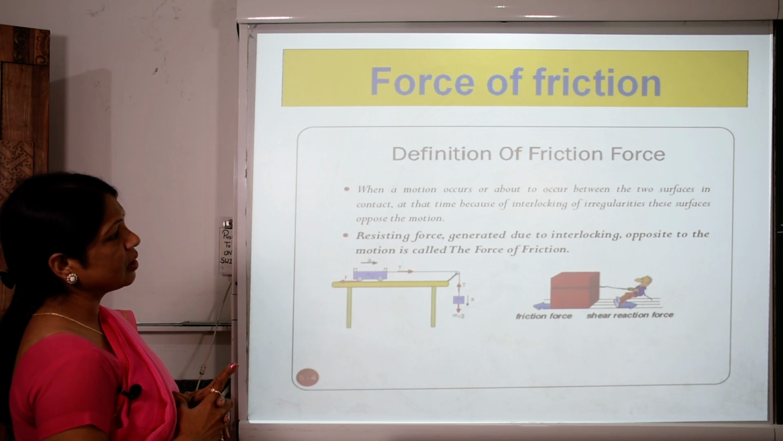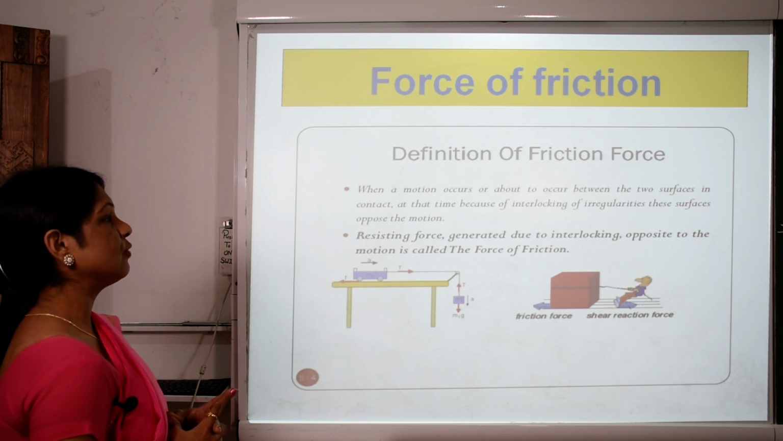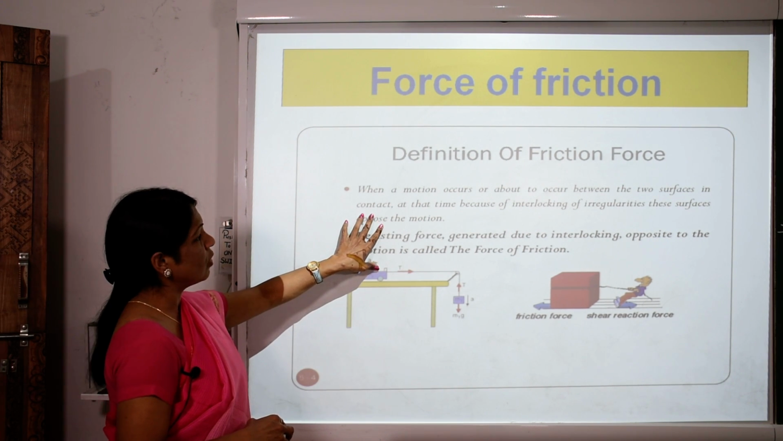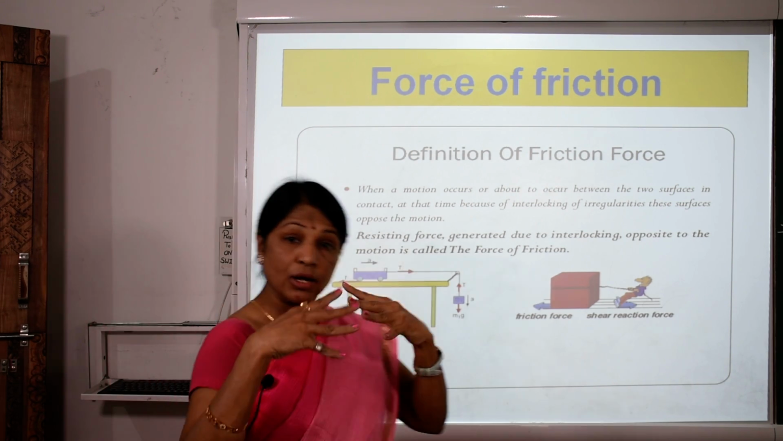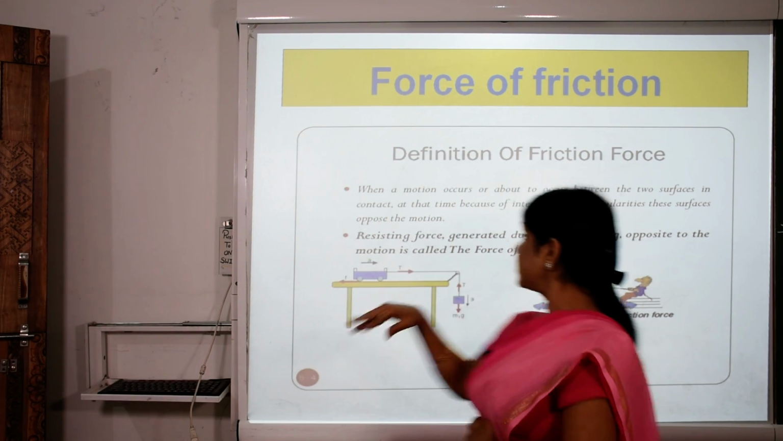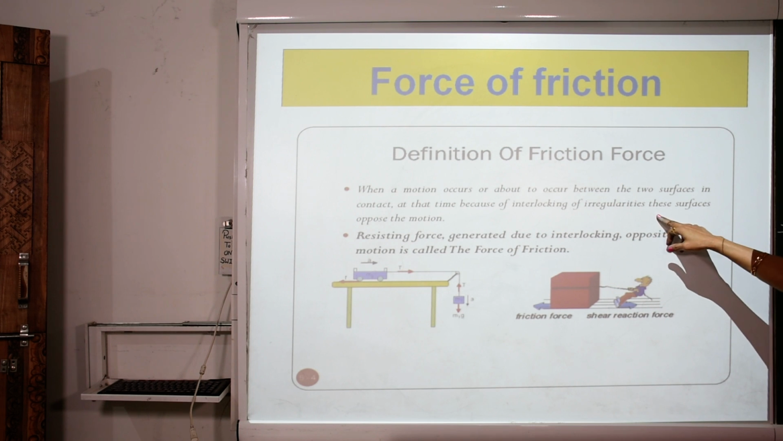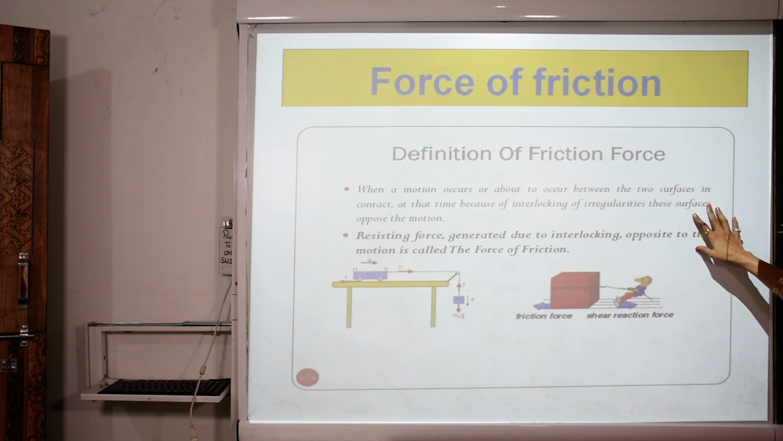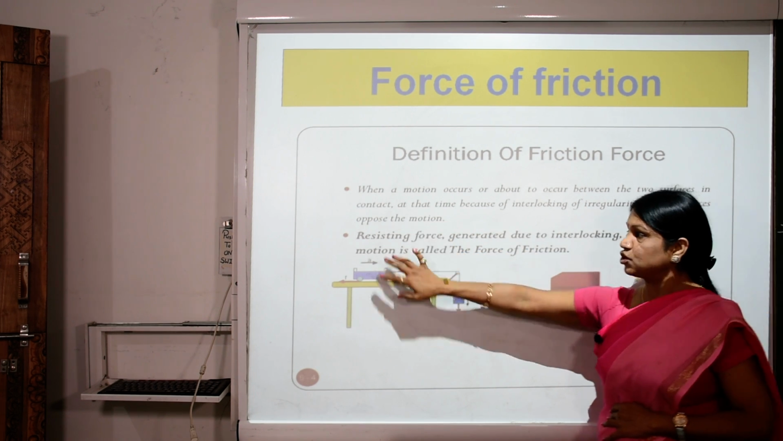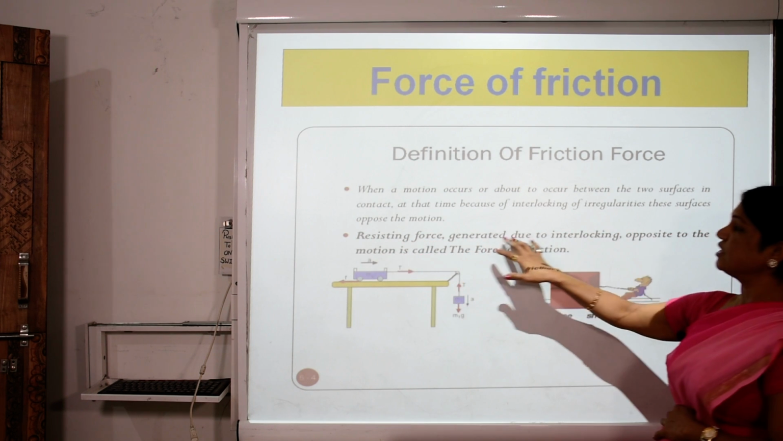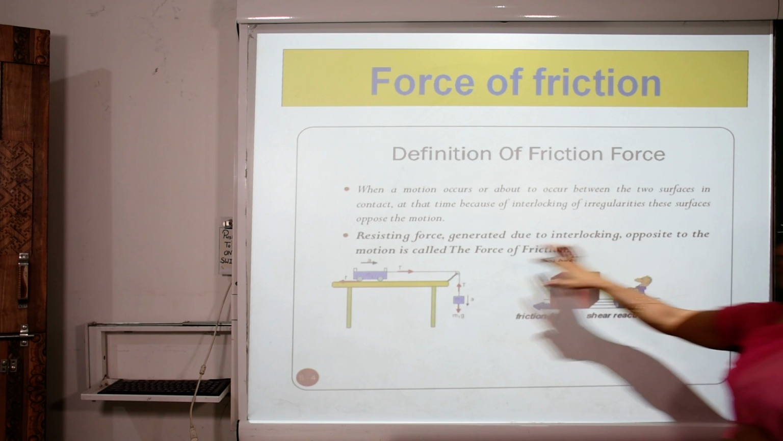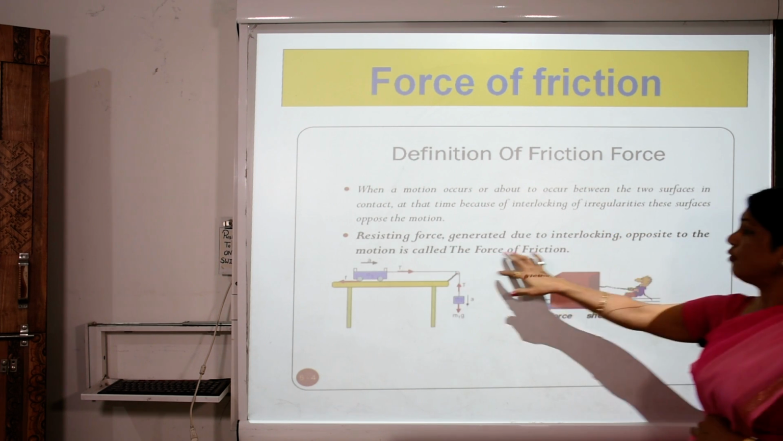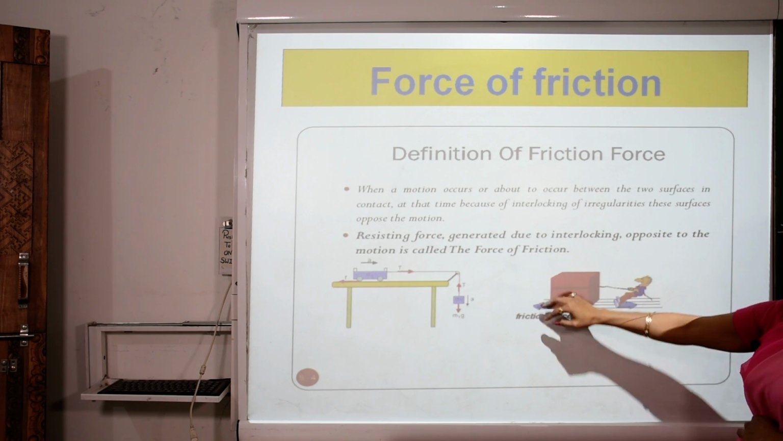When a motion occurs or is about to occur between two surfaces in contact, at that time because of the interlocking of irregularities in these surfaces, they oppose the motion, and the resisting force generated due to the interlocking, opposite to the motion, is called the force of friction. Why, children?